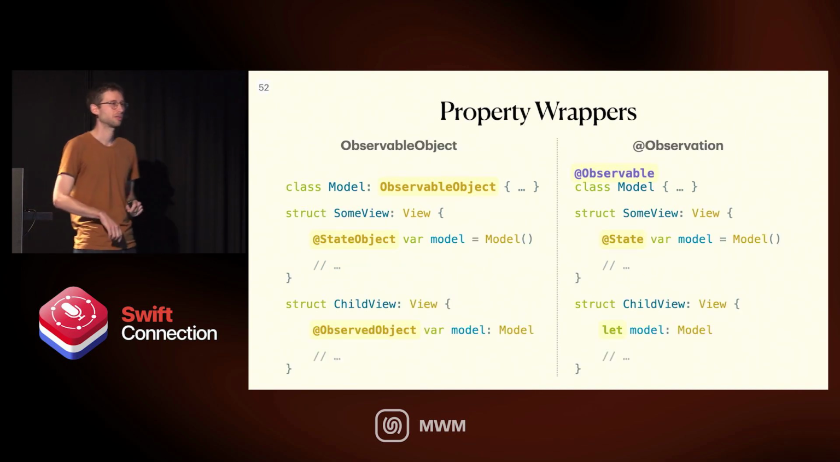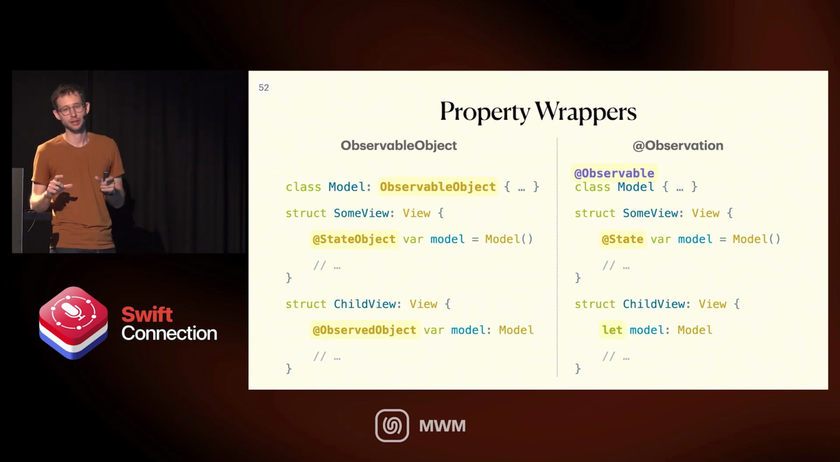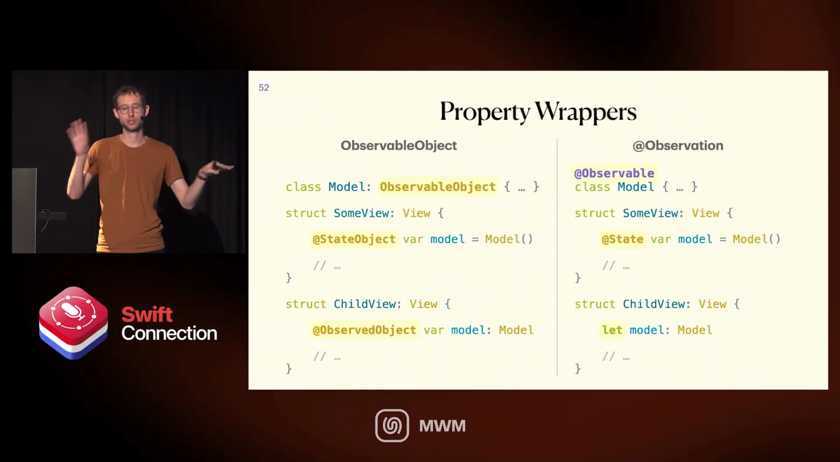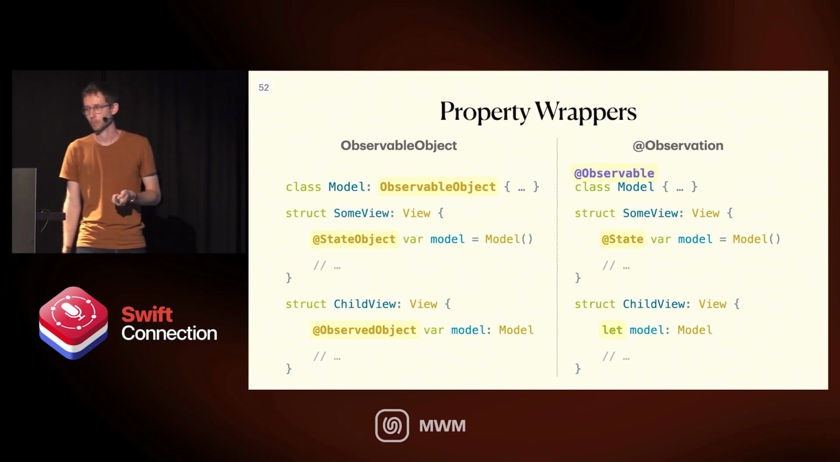For those who like to take pictures of useful slides, feel free to take one. This is a good snap slide, basically showing what I just explained. Again, state object versus state, and observed object versus simple let.